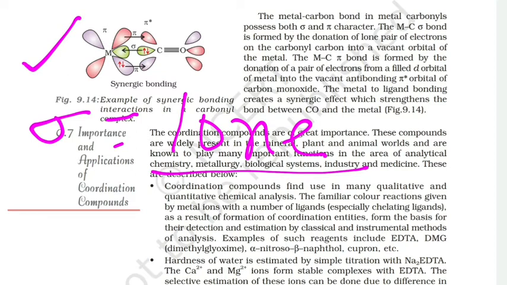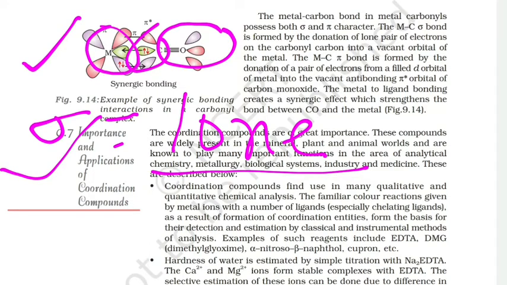Once again, the sigma bond formed in metal carbonyl is between the lone pair electrons of the carbonyl carbon and the vacant orbital of the metal. So the sigma bond is clear.